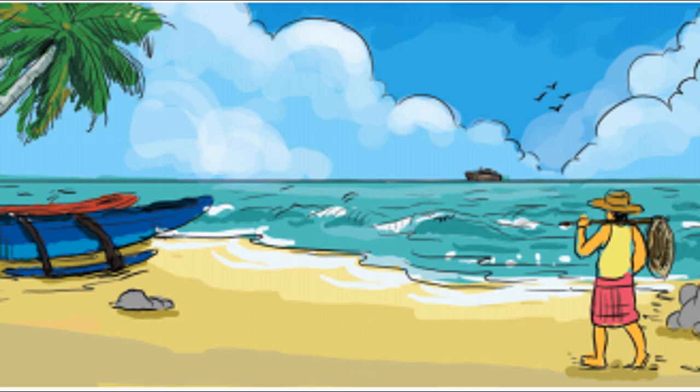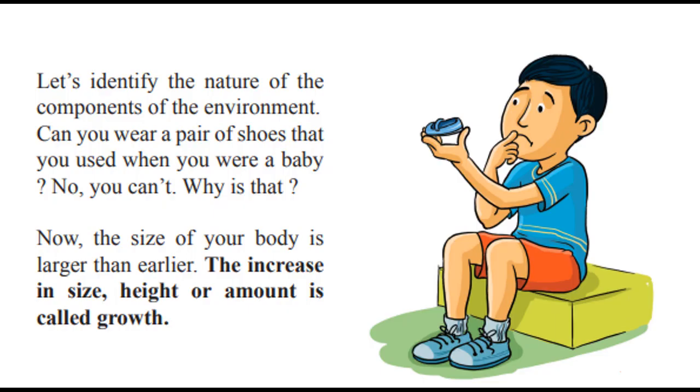Okay, children. Before we group these things in the environment under different categories, we are going to learn about this special topic, growth. What is the meaning of growth, children? Look at this picture. Now there's this child. What is he doing? He is holding a shoe. He looks a little sad, maybe because the shoe is too small for him. What has happened? Now this boy is bigger than this shoe. He can't wear this shoe anymore.